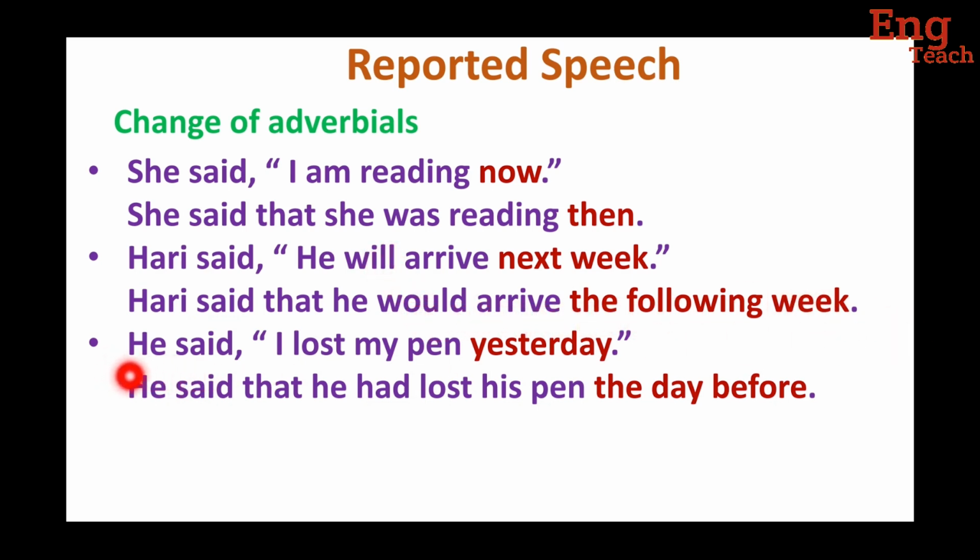Now the next example: he said, "I lost my pen yesterday." Yesterday changes into the day before. The answer is: he said that. This is a first person pronoun, which changes according to the subject. The subject is "he", so we have to write "he" here. And the verb changes into had plus verb 3. So here, had lost his pen.